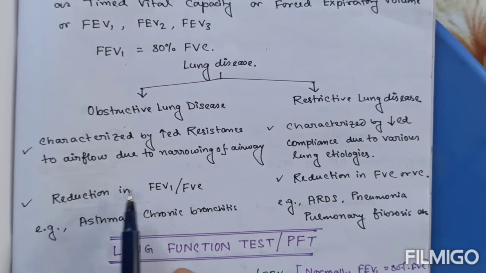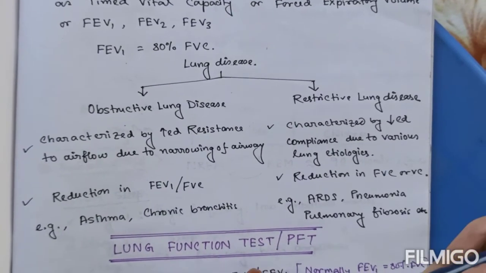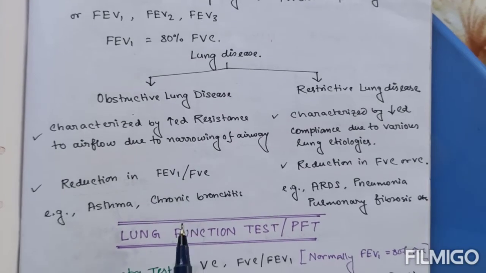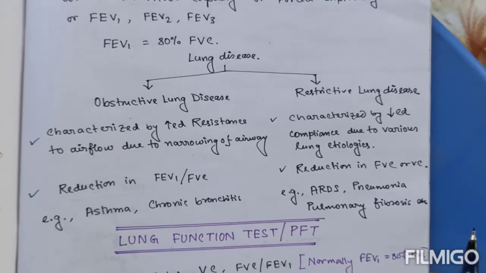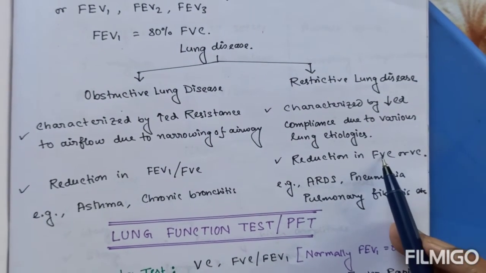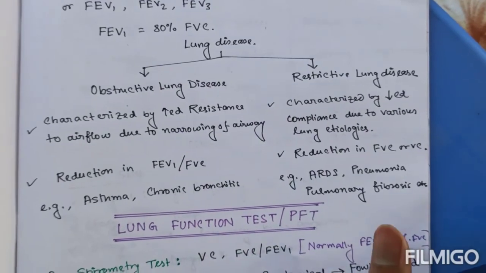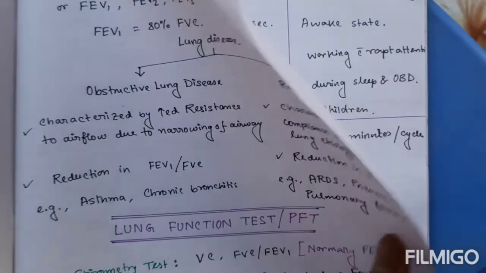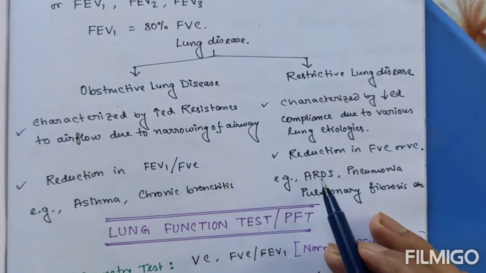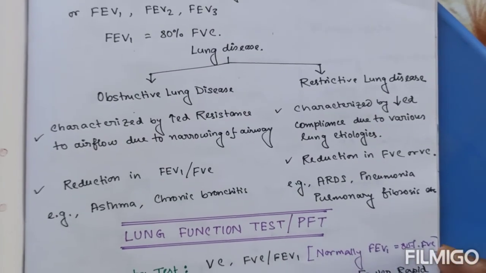In obstructive lung disease, usually this ratio FEV1 by FVC is reduced, less than 80%, almost 50%, and it is found in asthma or chronic bronchitis. In restrictive lung disease, both the values of FVC and FEV1 are decreased. Hence the ratio is more or less unaltered, and these are found in ARDS, pneumonia, pulmonary fibrosis, etc.